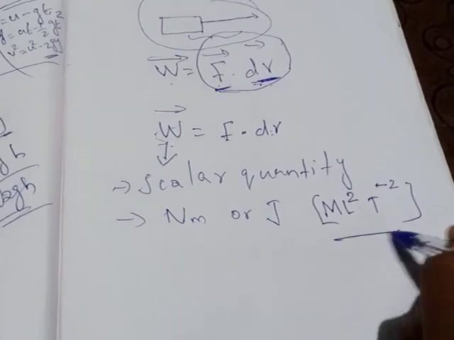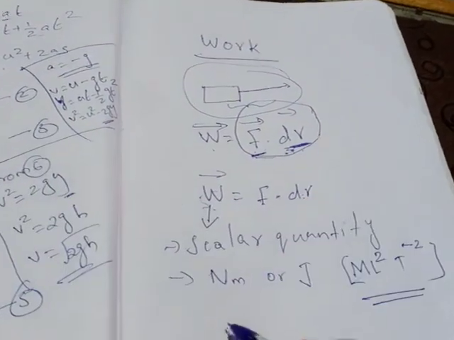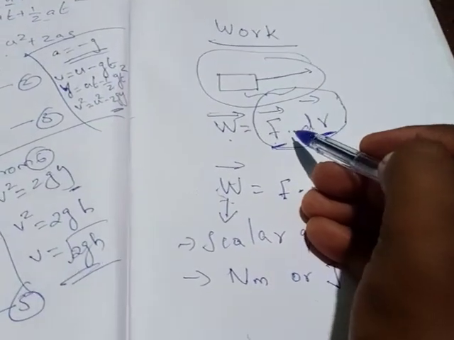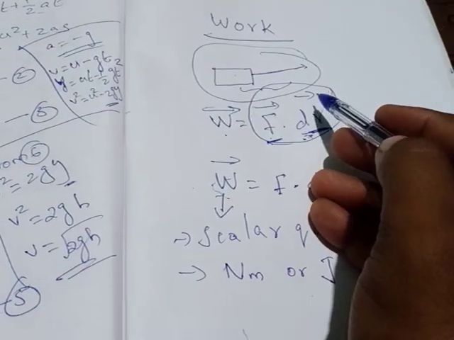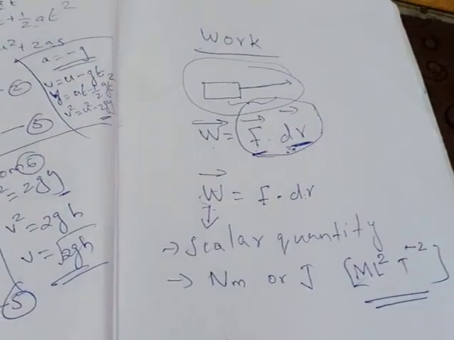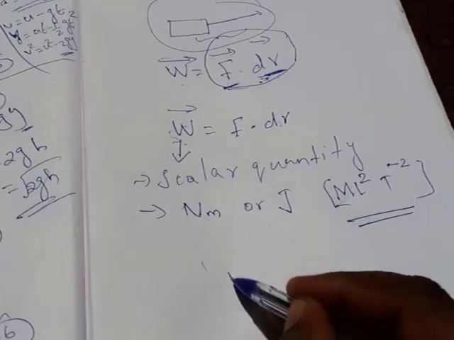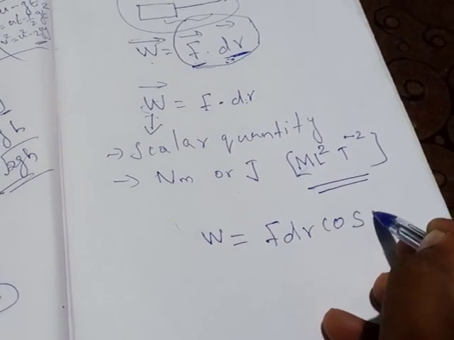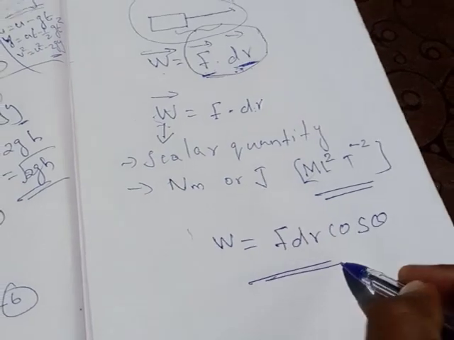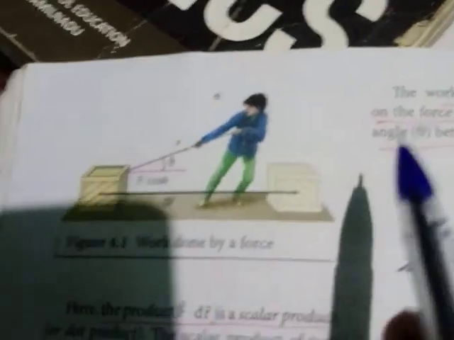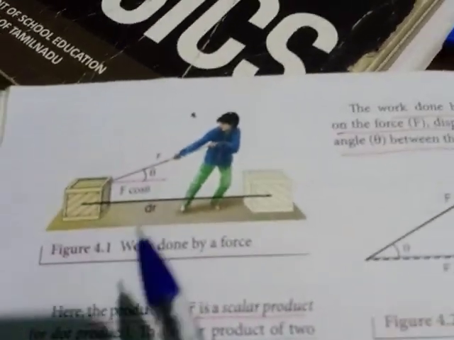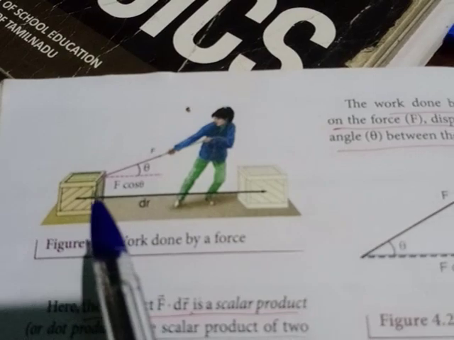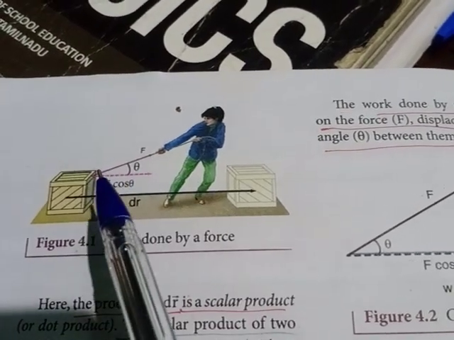This is the dimensional formula for work done, and we can write this equation. W is equal to F dot dr. Actually here it is given with the direction and all, so vector, and we can change this formula. W is equal to F dr cos theta. Why W is equal to F dr cos theta? You see here in this diagram, a person is applying a force in this direction.